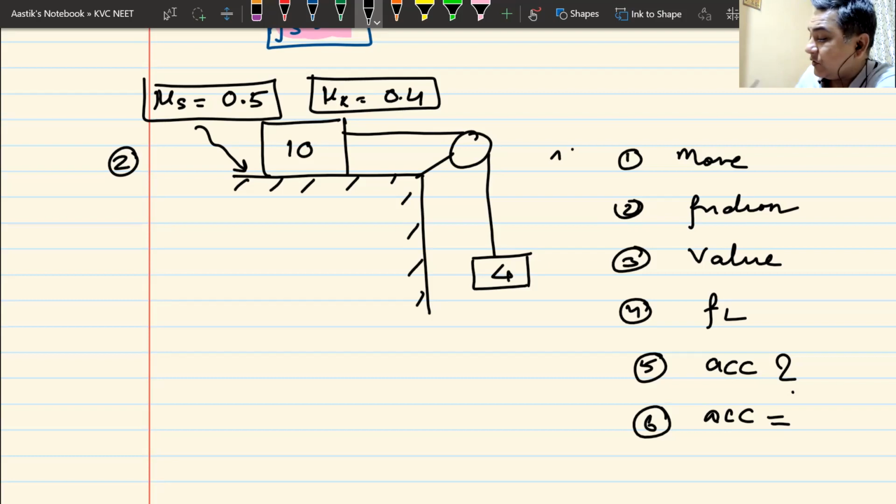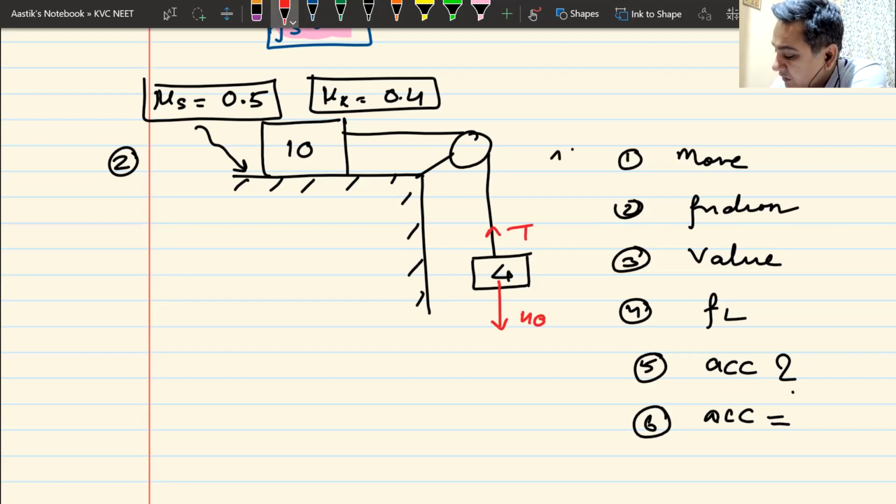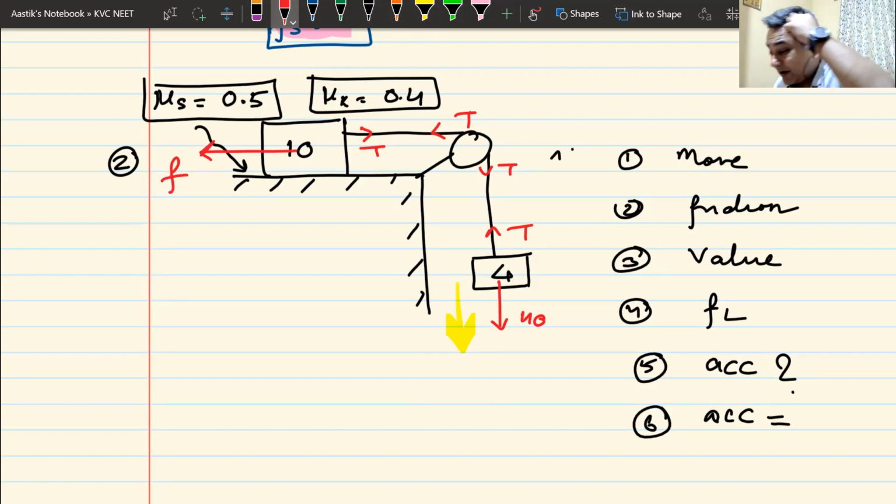Now, how do I solve this question? Again, we draw the free body diagram. This is 40 Newton, which is trying to pull it downwards. This is T, this is T, this is T, this is T. The only direction in which the system can move is downwards. It cannot just move upwards on its own. If it moves downwards, friction, we don't know which type of friction this is, has to be backwards.